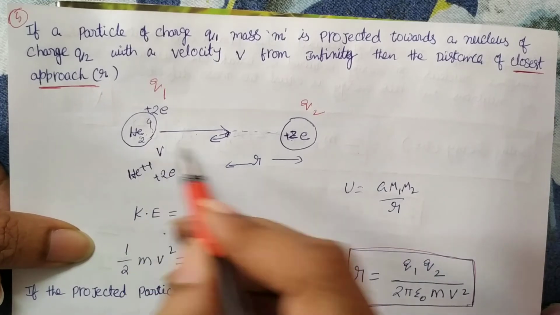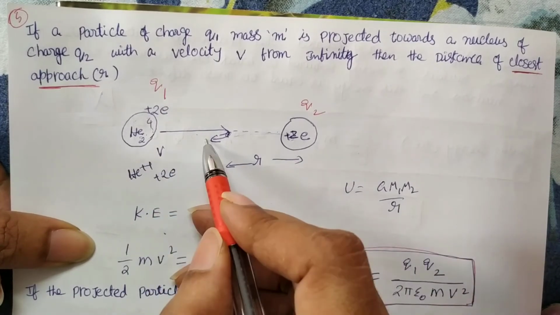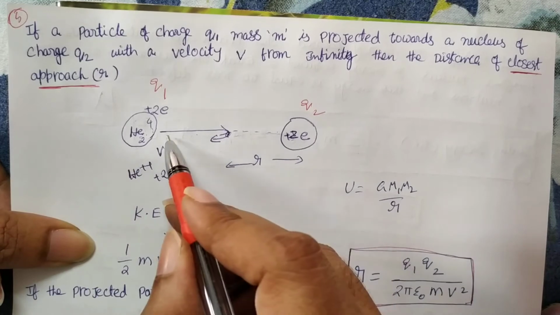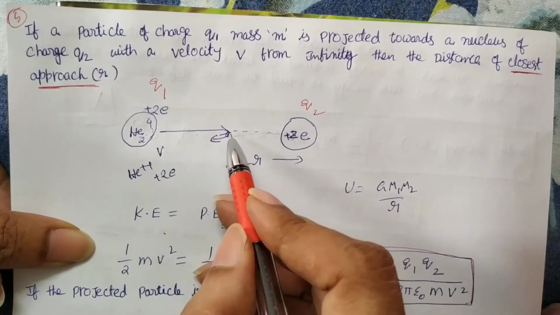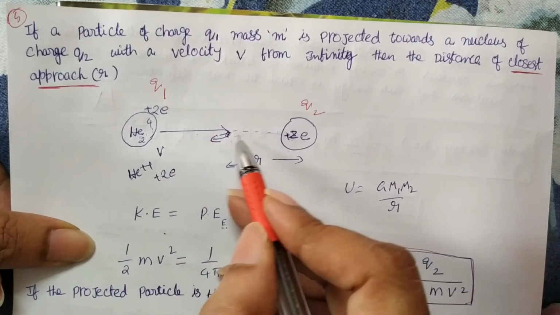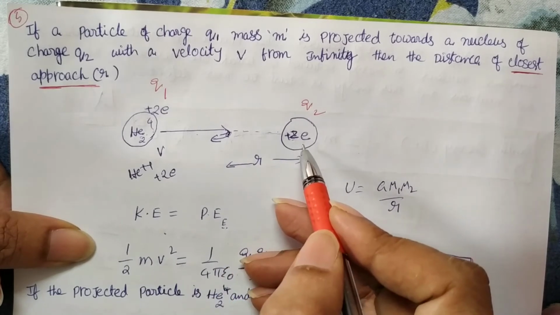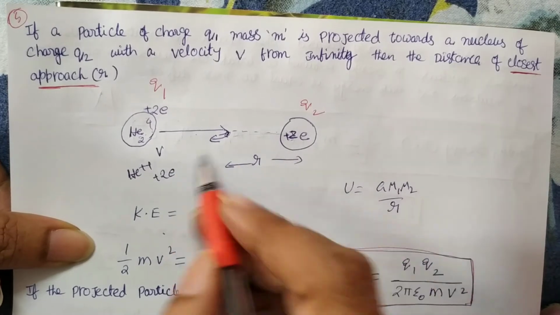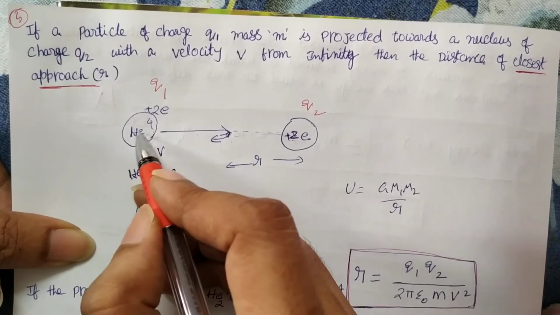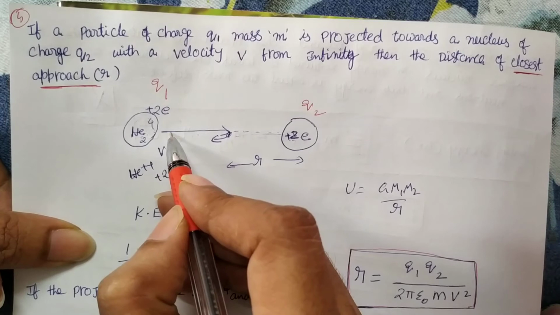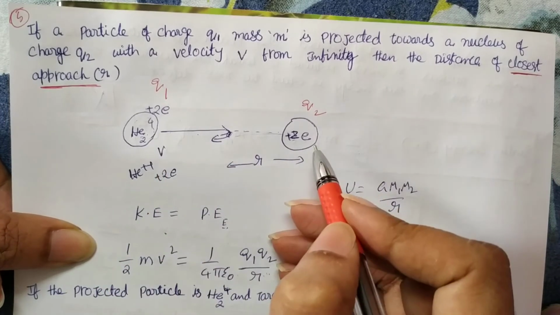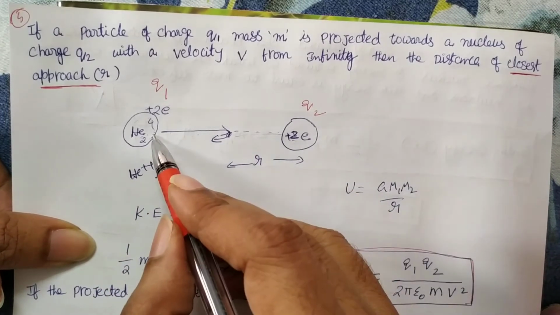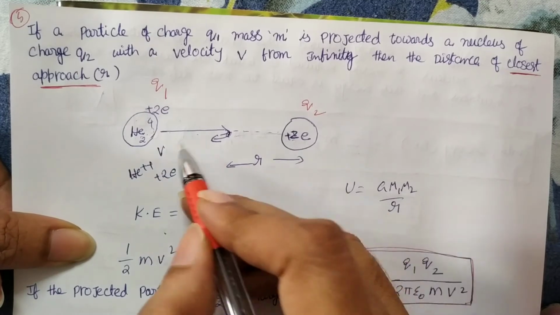This positive charge and this also positive charge, what happened? Because of like charges, they start repelling. That means less than a certain distance, it can't go nearer to the target element. This is what we call the closest approach, because of repulsive force. Suppose in place of this alpha particle, a positively charged particle, you take a neutron. What happens? Without any disturbance, it can enter into the nucleus because it does not have any charge. If there is no charge, there is no repulsion.